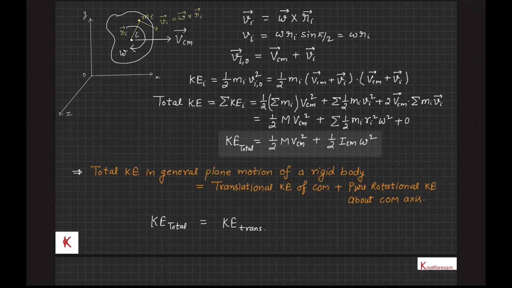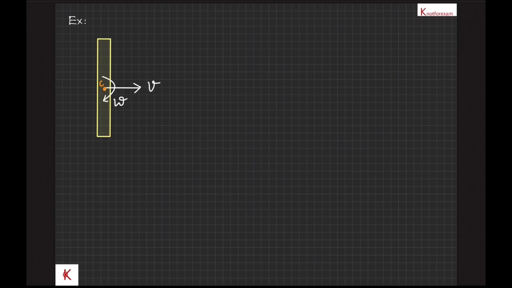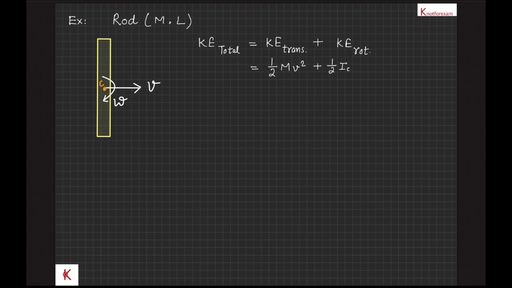Let's see some examples related to the above findings. In this example, a rod of mass m and length L is moving on a horizontal platform. The velocity of its center of mass is v and the angular velocity of the rod is omega. Therefore, the total kinetic energy is equal to the translational kinetic energy of its center of mass and the pure rotational kinetic energy about the center of mass axis, that will be half m v square plus half I_cm omega square.